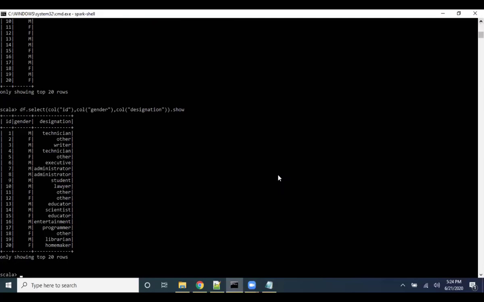Now, Murli, I can see in your code that you have written df.select and you have used col. What is this col, Murli? Basically, this returns the column, sir. Okay. So what is the advantage of using this way of selecting columns? I would have chosen df.select of simply the column names. Basically, it is a different way of coding style. So there are multiple ways that you can get the same output. So basically, this is one of the ways.